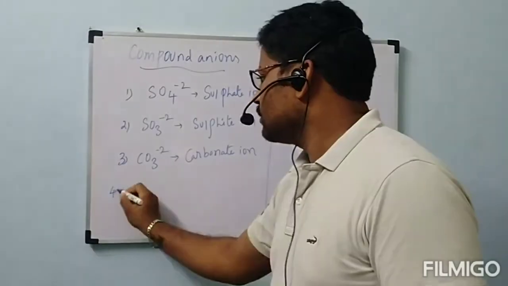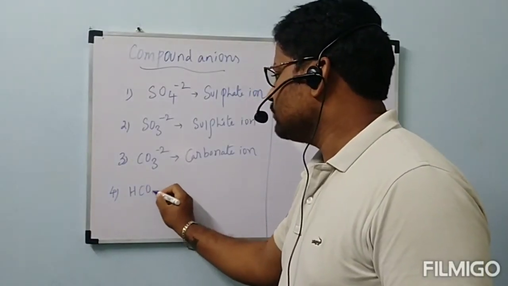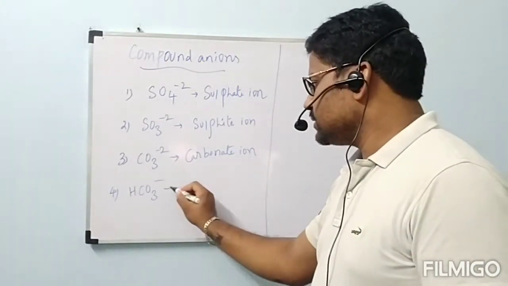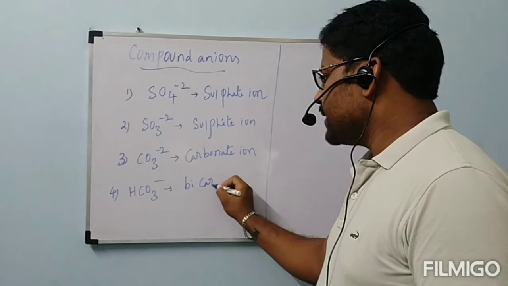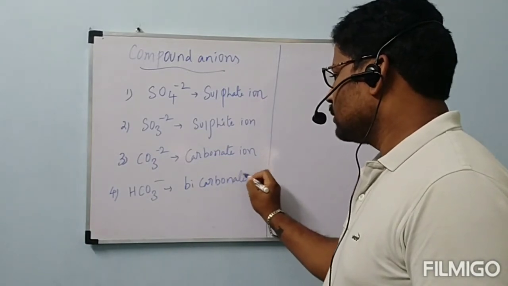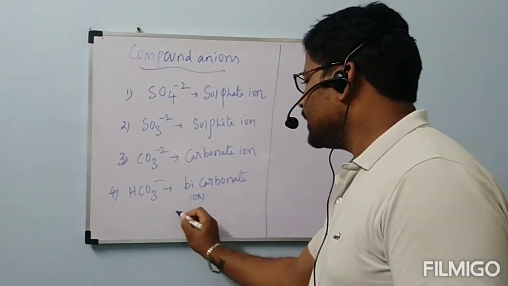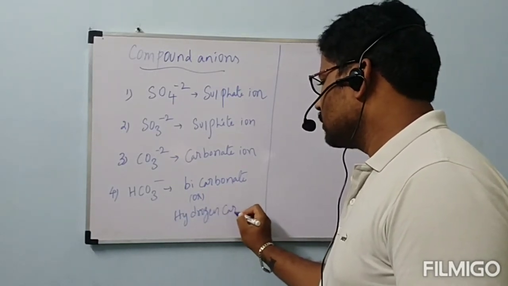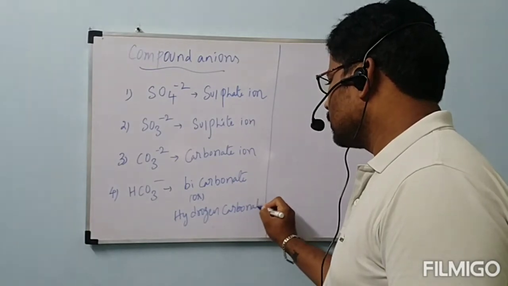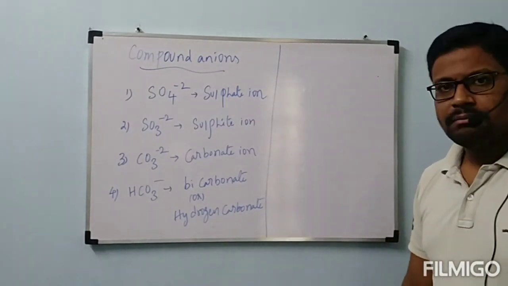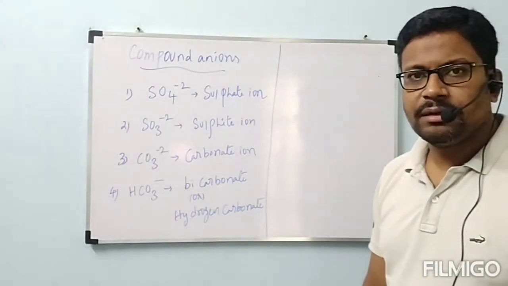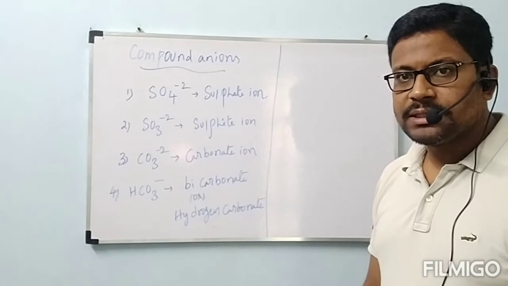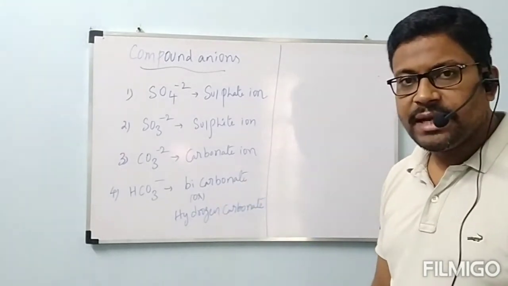Next, fourth one, HCO3-, name is bicarbonate or hydrogen carbonate. Suppose example, NaHCO3.